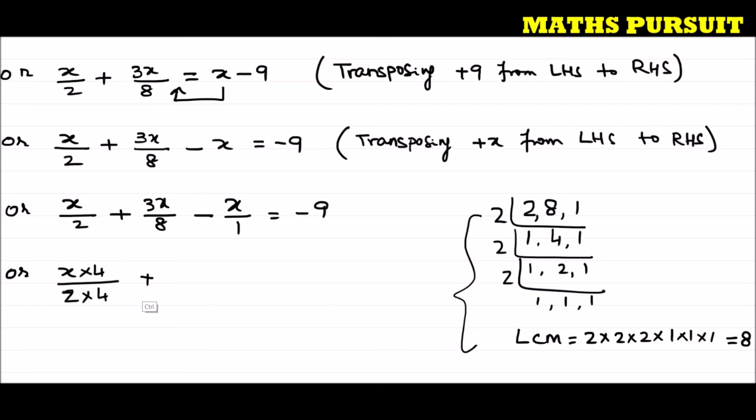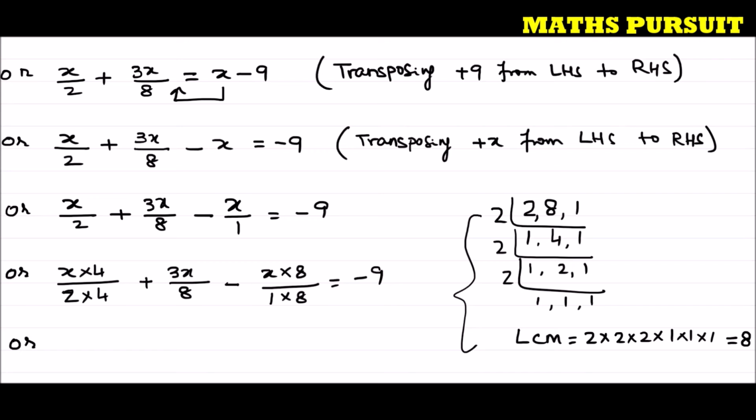Similar is the situation here. We already have 8 in the denominator, so no need to do anything here. Let us keep it as it is. And now similarly here we need to get 8 in the denominator. That means x into 8 divided by 1 into 8, that is equal to minus 9.